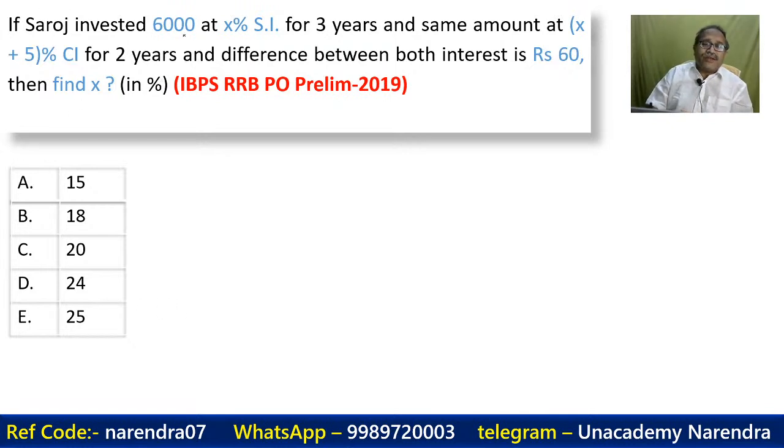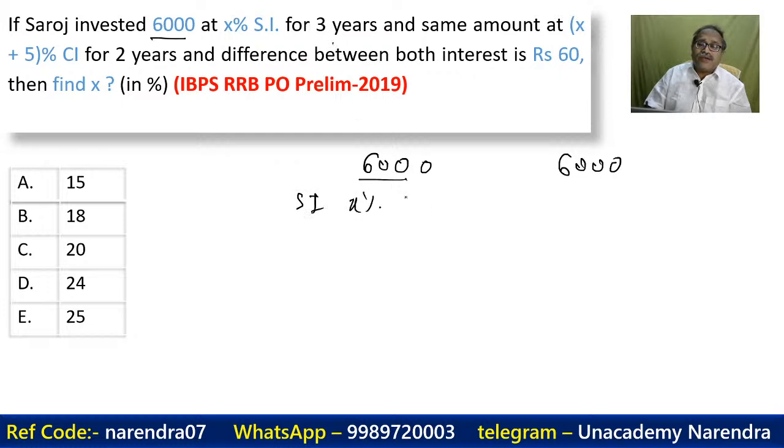So look at this one. If 6,000 is here, and in the second case also it's 6,000. Here it is said simple interest at x% for 3 years. Here it is said compound interest at x plus 5% for how many years? 2 years.